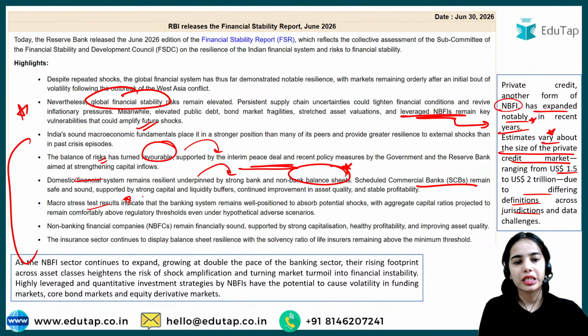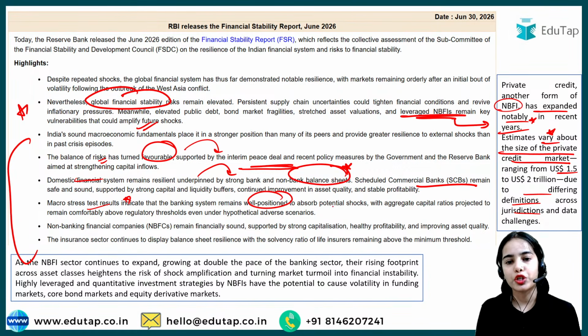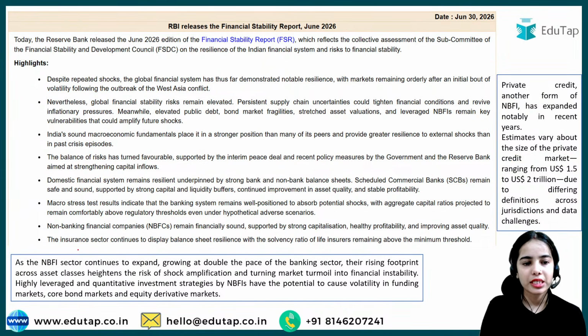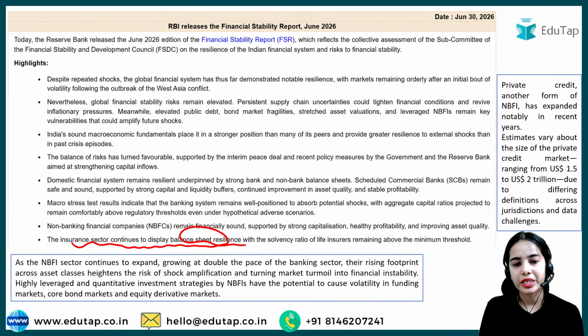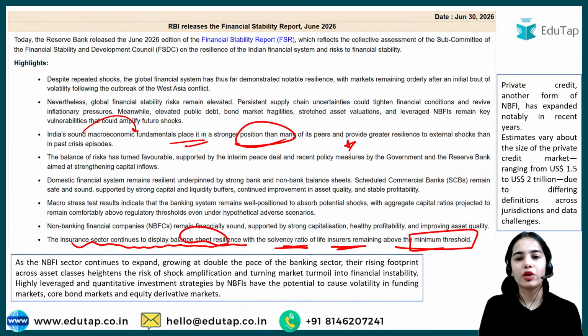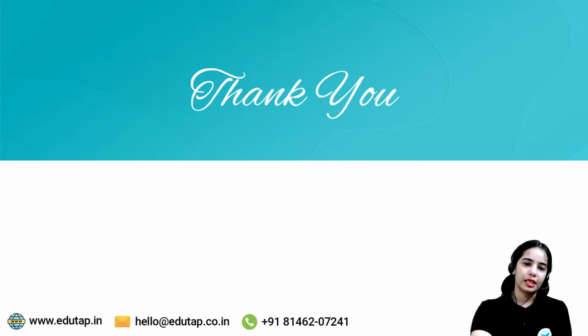Macro stress test has been done. This indicates that the banking system remains well positioned to absorb the potential shock, with aggregate capital ratios projected to remain comfortably above the regulatory threshold. NBFCs remain financially sound, and the insurance sector continues to display balance sheet resilience, with the solvency ratio of the life insurance companies remaining above the minimum threshold for all the life insurance companies, while in the general insurance category, there are 3 insurance companies that are below the solvency ratio threshold. Okay? India's sound macroeconomic fundamentals place it in a stronger position than many of its peers. So this is the idea.